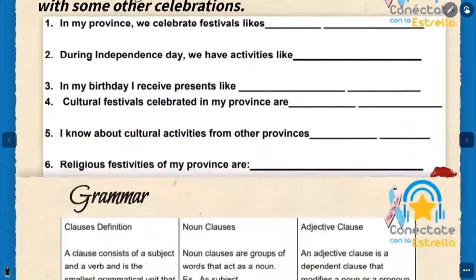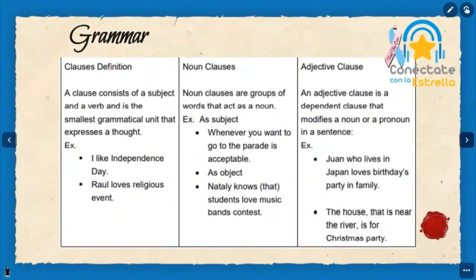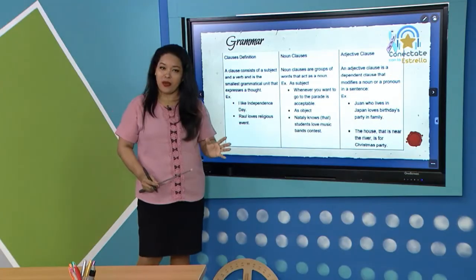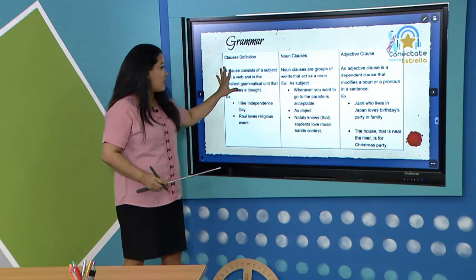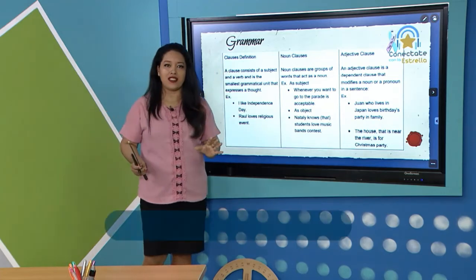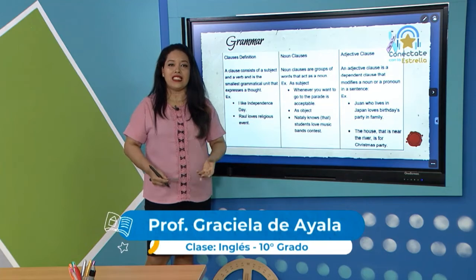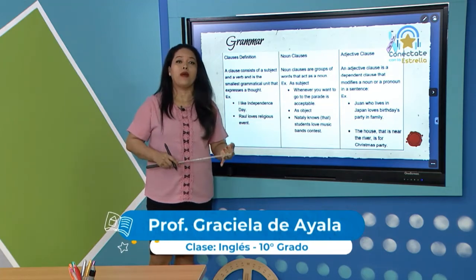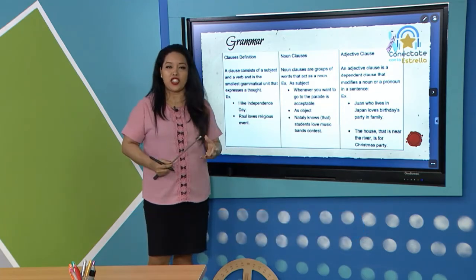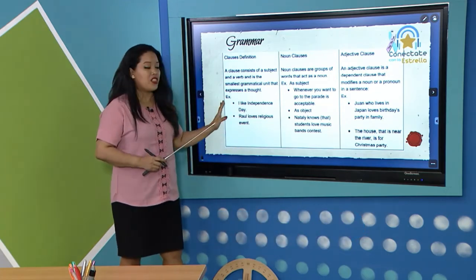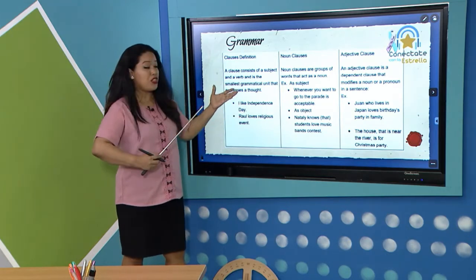Okay, let's continue. In today's lesson, we are going to talk a little bit about some clauses. Do you know what are clauses? A clause is a group of words that contains a subject, a verb, that have a relationship. The relationship is crucial.